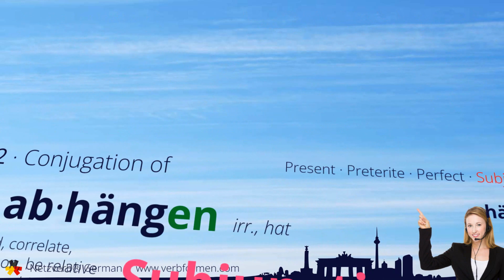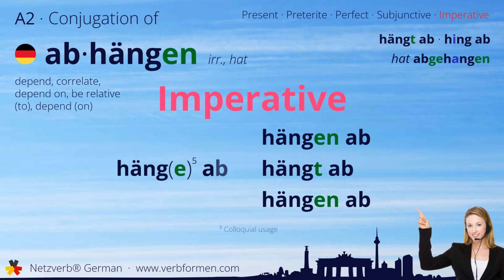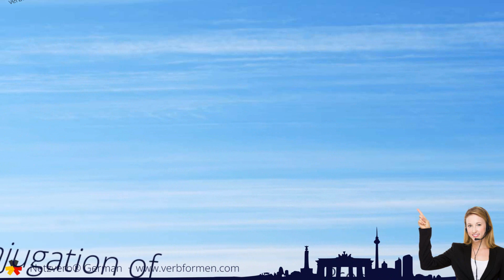And finally, we'll cover the imperative. Hänge ab du. Hängen ab wir. Hängt ab ihr. Hängen ab sie. That was our today's learning video about the verb abhängen.